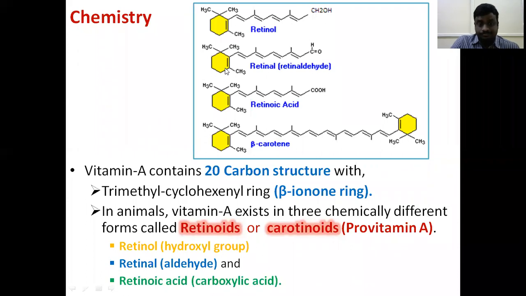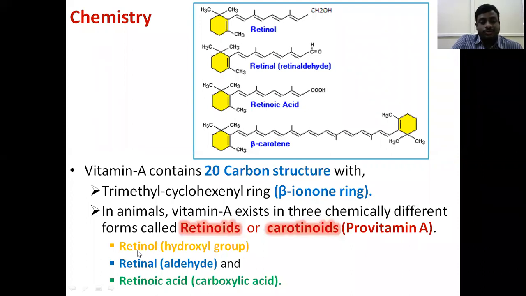In our body, vitamin A is present in different forms, as retinoids or carotenoids, the provitamin A. In animals, vitamin A exists in 3 chemically different forms: retinol, retinal, and retinoic acid. These 3 are called retinoids. Carotenoids mean the provitamin of A. From the carotenoids or retinoids, 3 different forms of vitamin A are produced: retinol, retinal, retinoic acid.